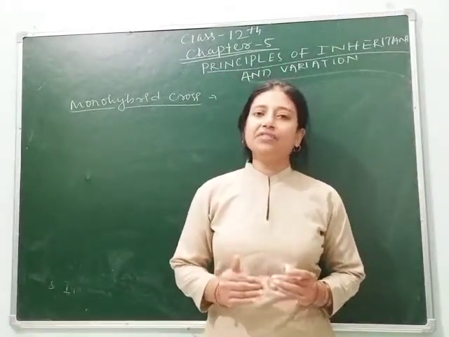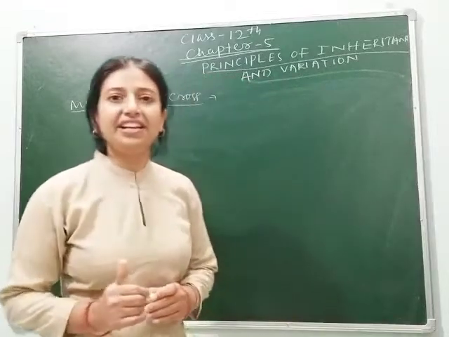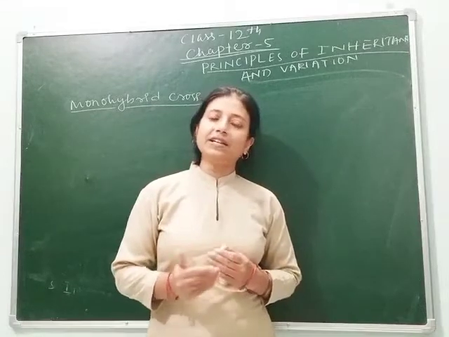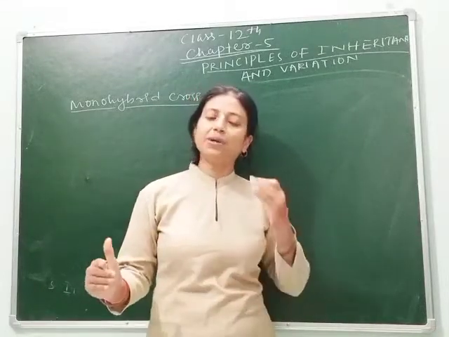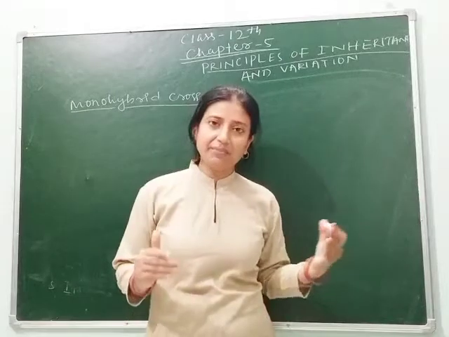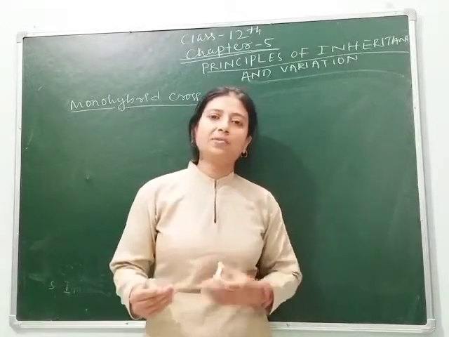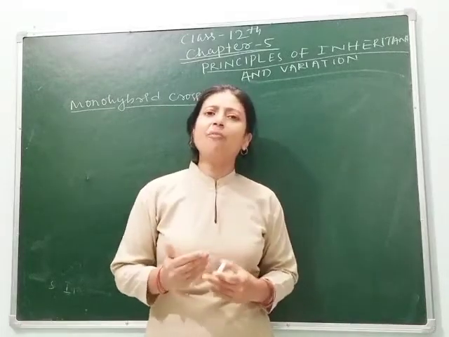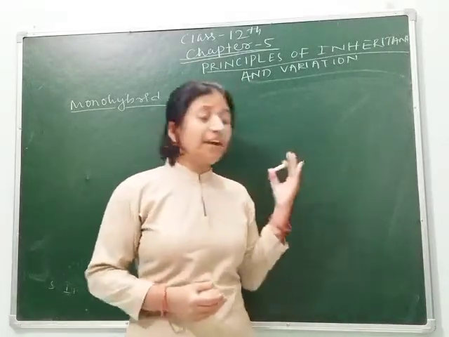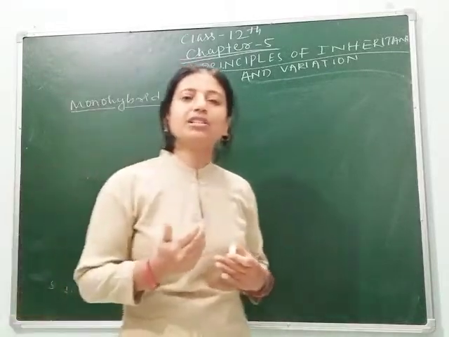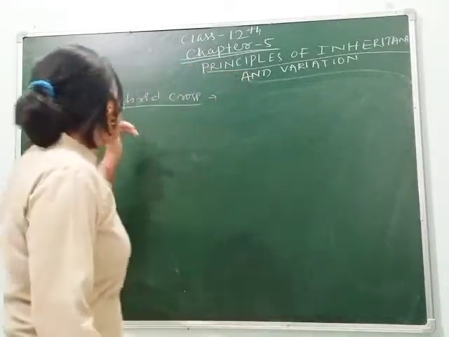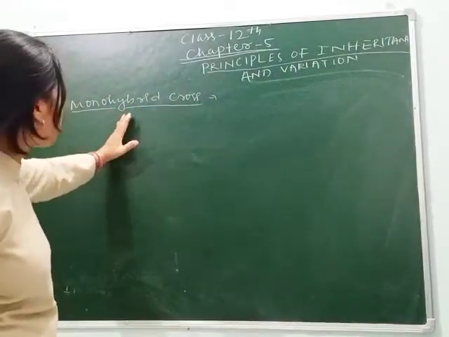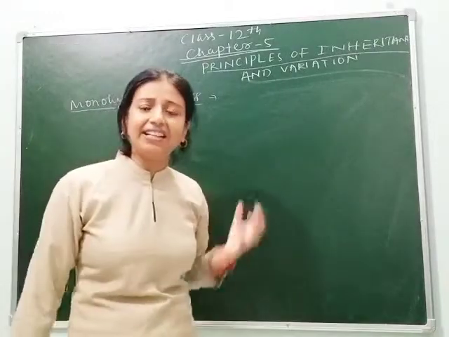We are continuing the revision of chapter 5, that is Principles of Inheritance and Variation. In this chapter, we studied yesterday how genetic characters are transferred from one generation to another, means how these characters are transferred from parents to their offspring. There we also studied how Mendel gave his contribution in the field of inheritance and how he gave his theories. We have already studied the monohybrid cross. Today let's continue this topic, monohybrid cross, by taking another example.